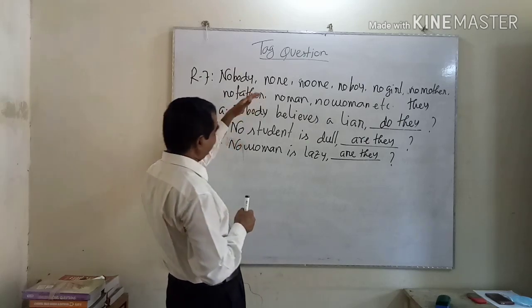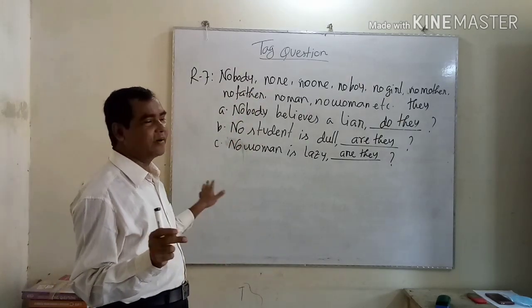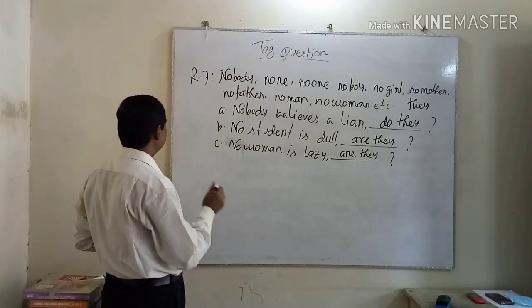By following the rules, you have to make more and more examples for clear and better understanding.